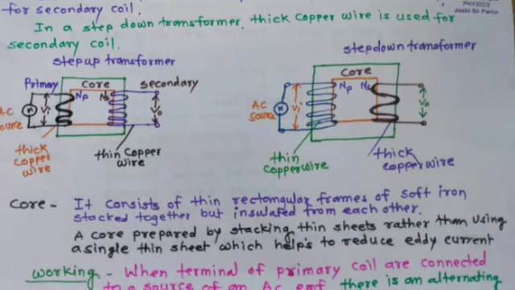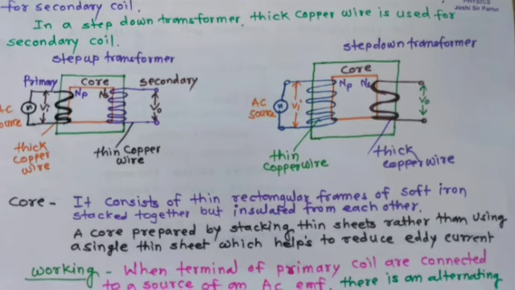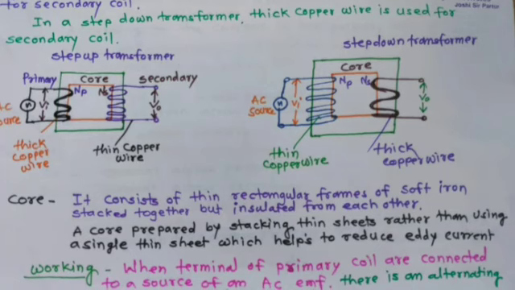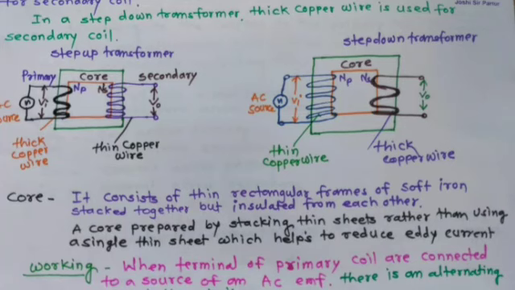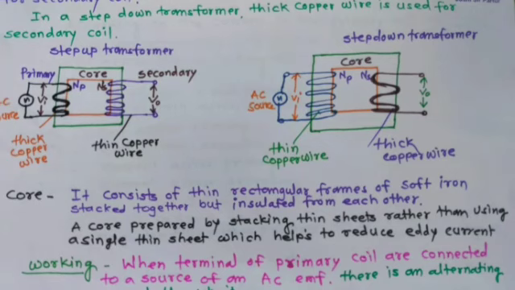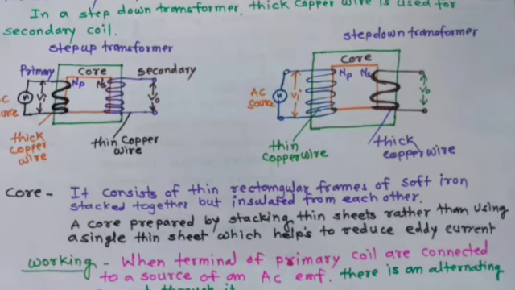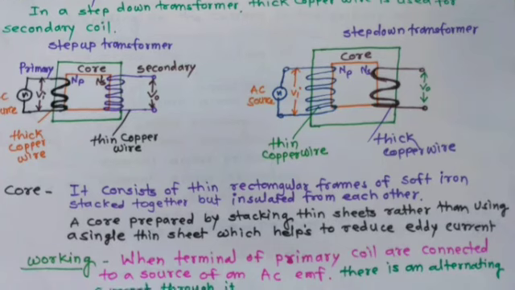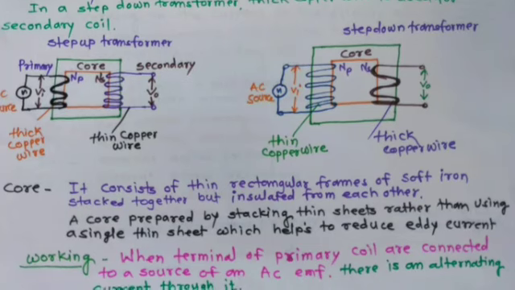Here, in the primary, thick copper wires are fewer in number, but in the secondary, thin copper wires are more in number in a step-up transformer. Whereas in a step-down transformer, thin copper wires are wound around the primary and thick copper wire is wound around the secondary.